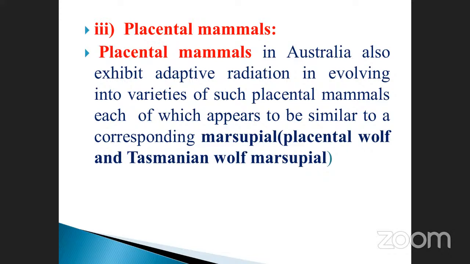Both have mammary glands also. That's why it comes under the heading known as placental mammals. These two are also present in Australia and the islands. This is also an important one.